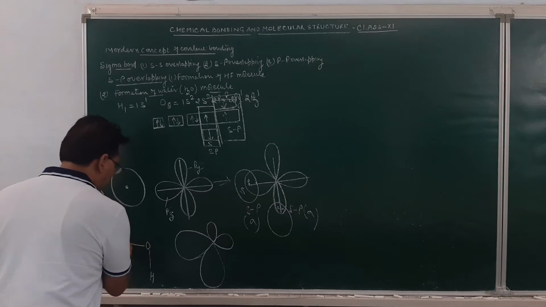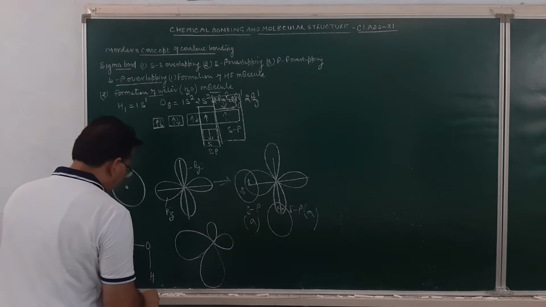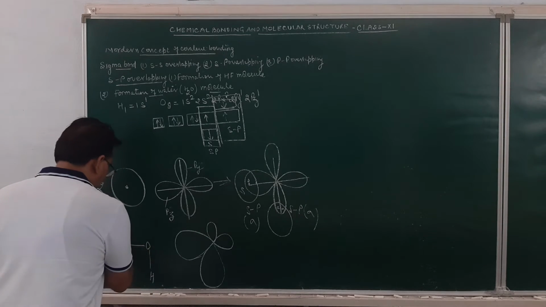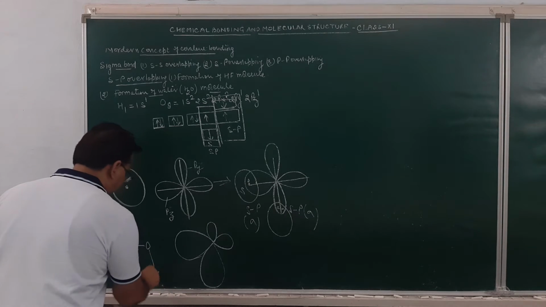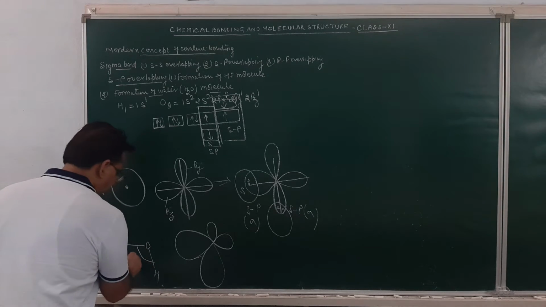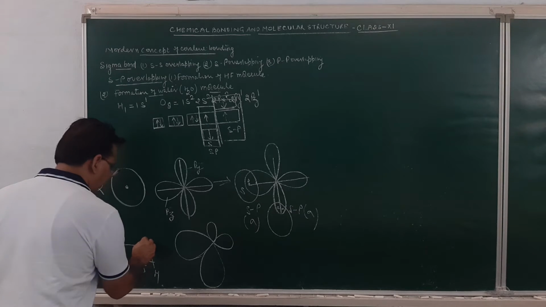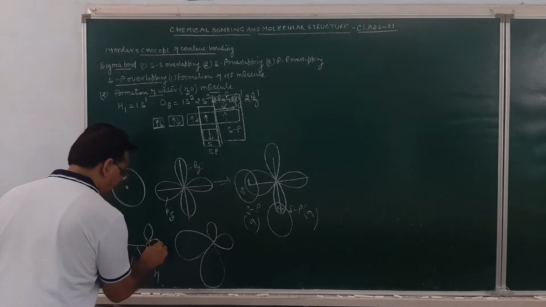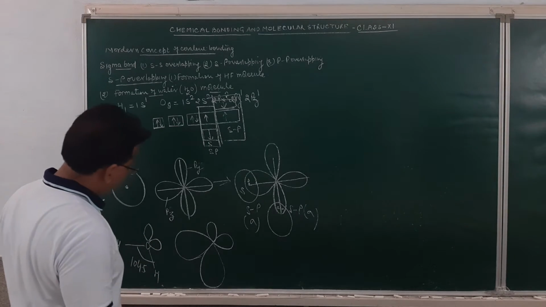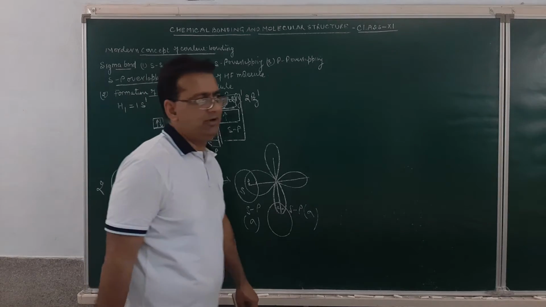The bond angle in between this will be 104.5 degrees. And this will be the unoverlapped portion of the hydrogen. So this is how the bond formation of this will take place.